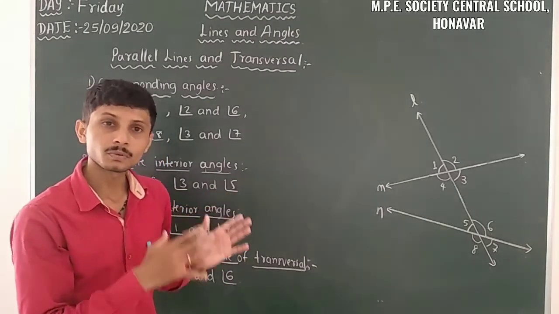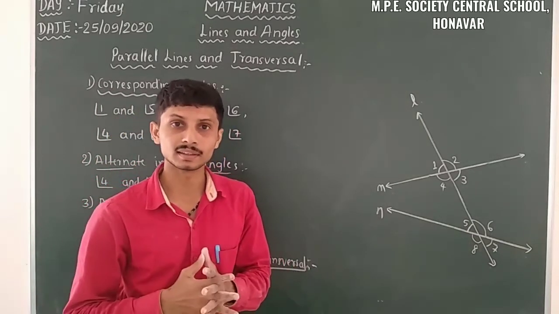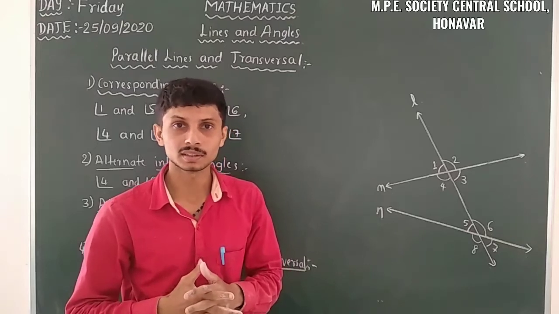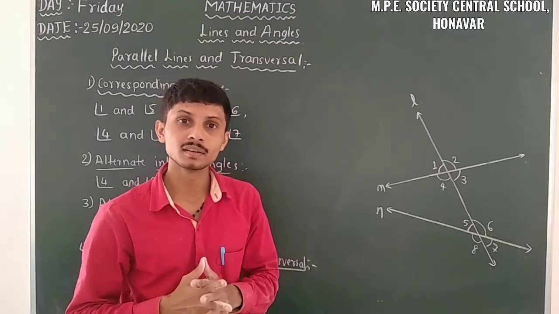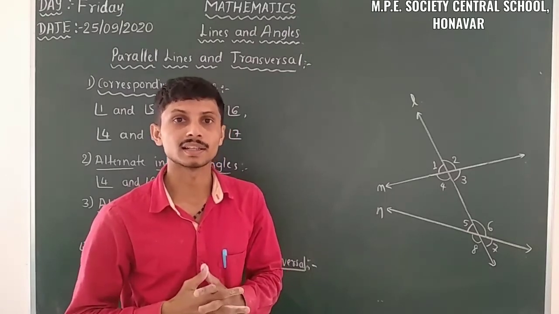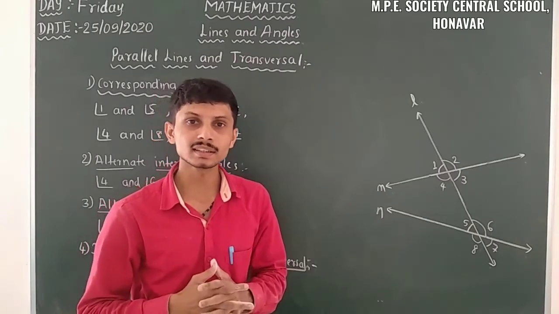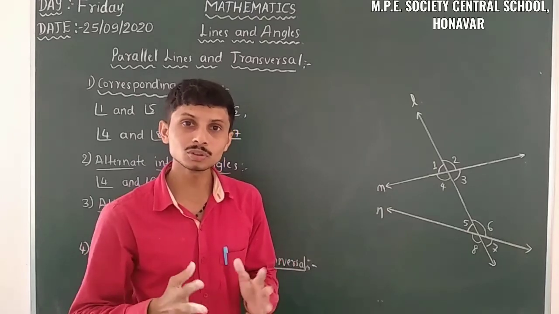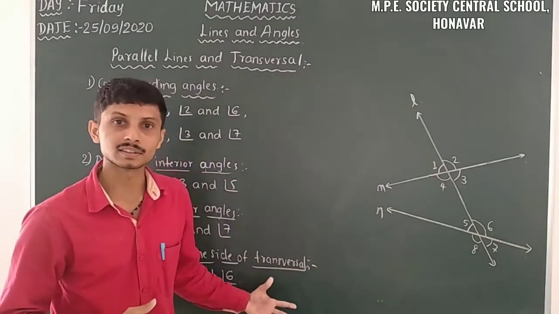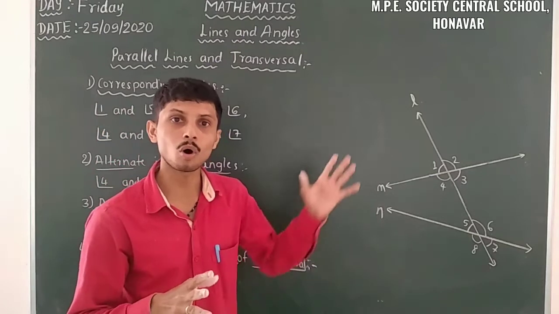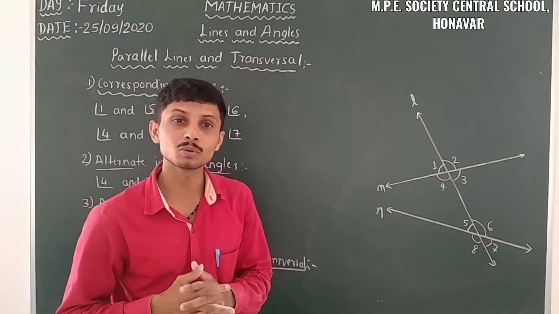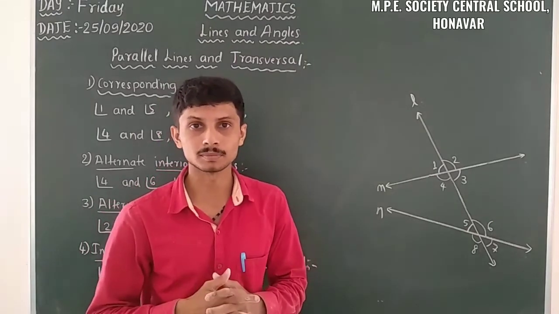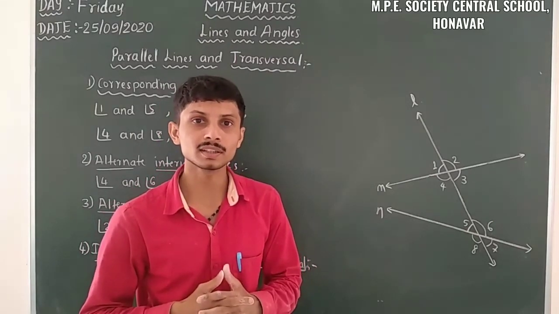From the use of these angles we have some axioms and some theorems. So when we take parallel lines, let us take some of the axioms and theorems using these angles. For that you have to know all these angles and recognize them in any part of the problems. So let us get ready for that.